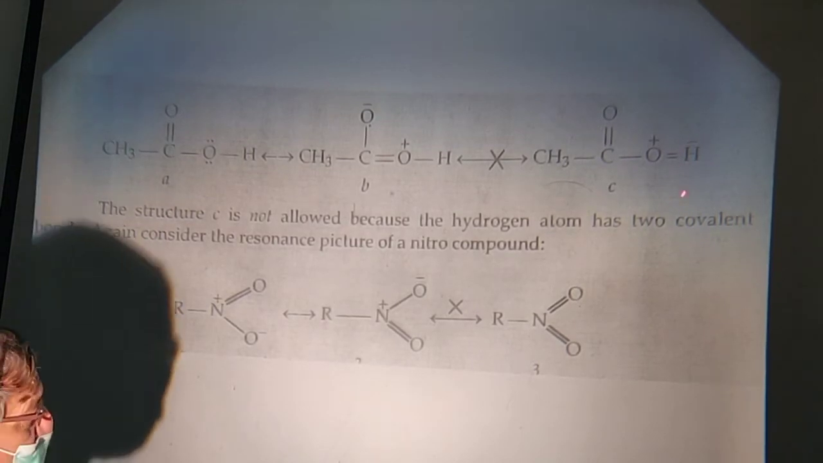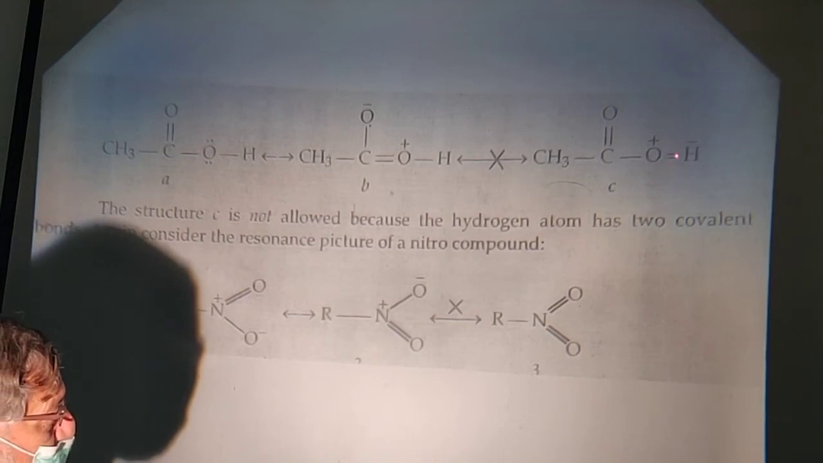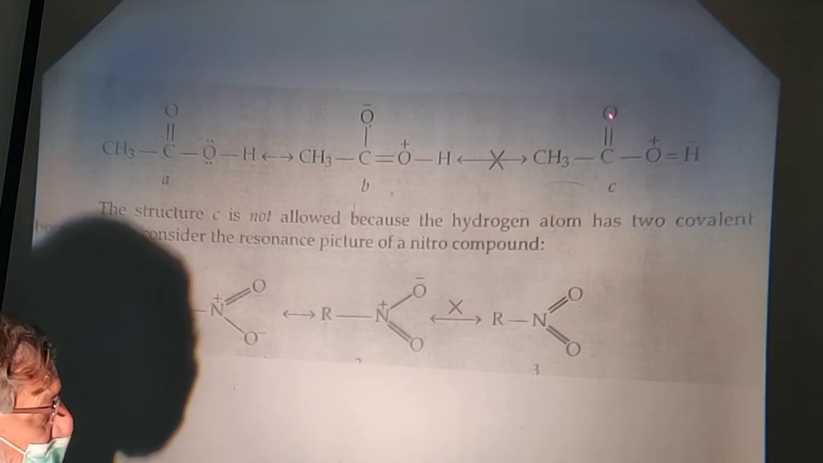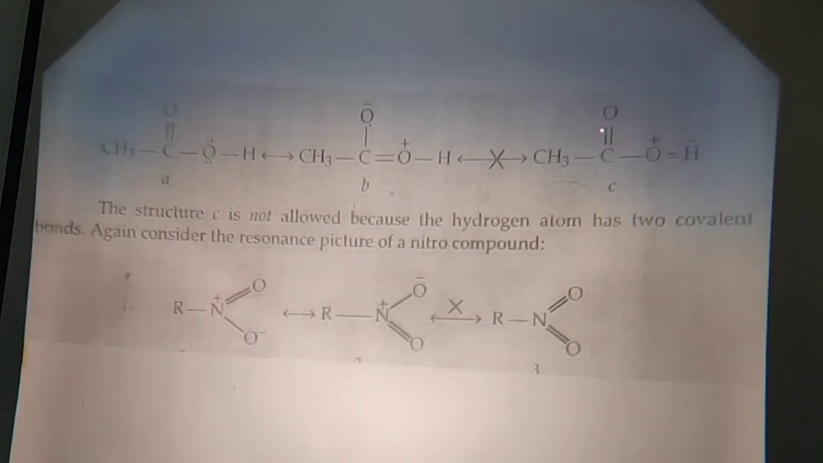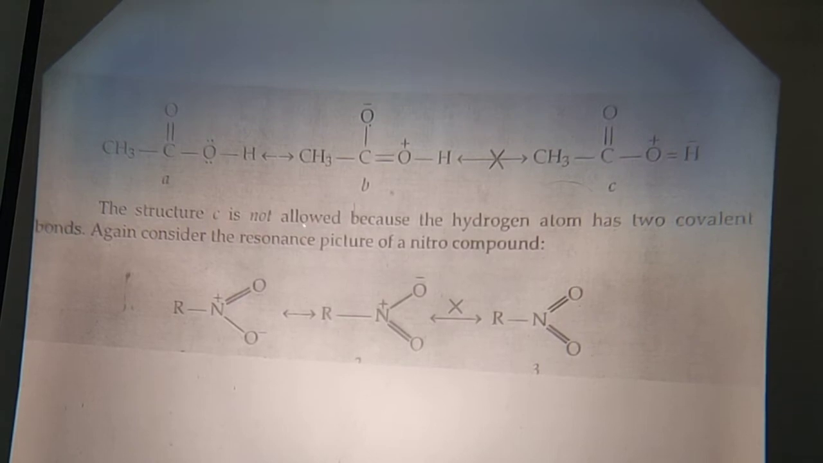Now this structure has got 2 covalent bonds attached to hydrogen. This structure cannot exist according to rule number 1. So there is another example. The structure C is not allowed because the hydrogen atom has 2 covalent bonds.